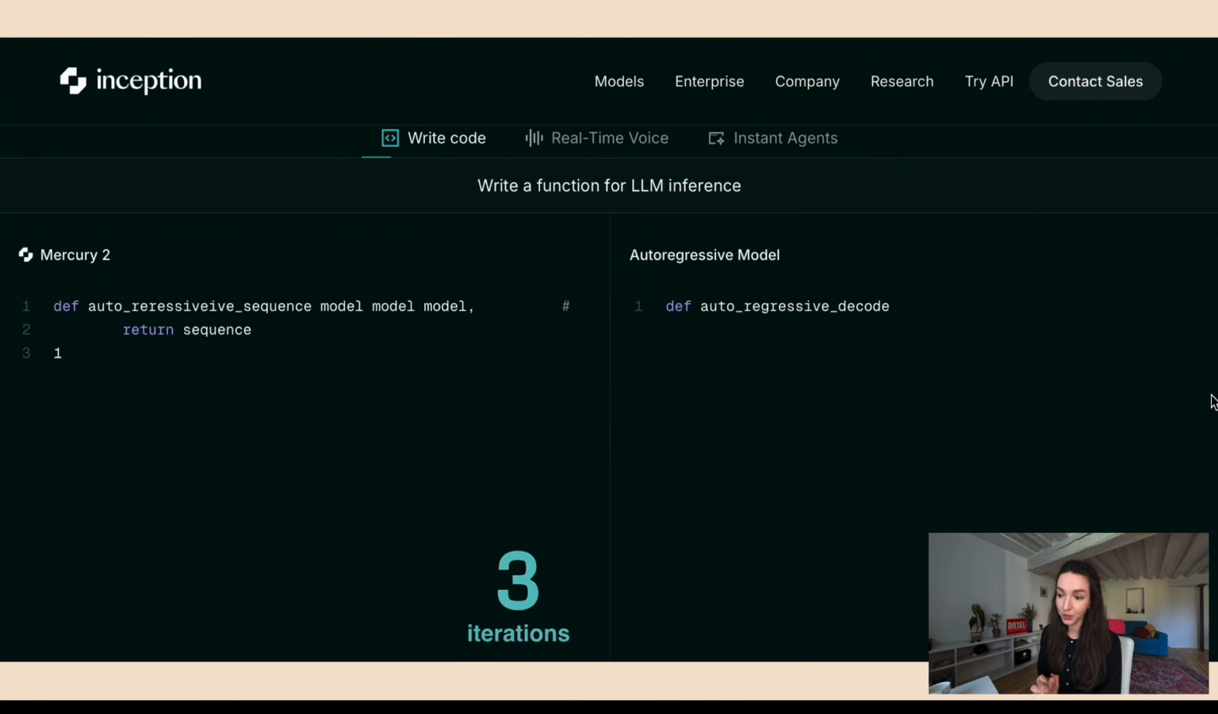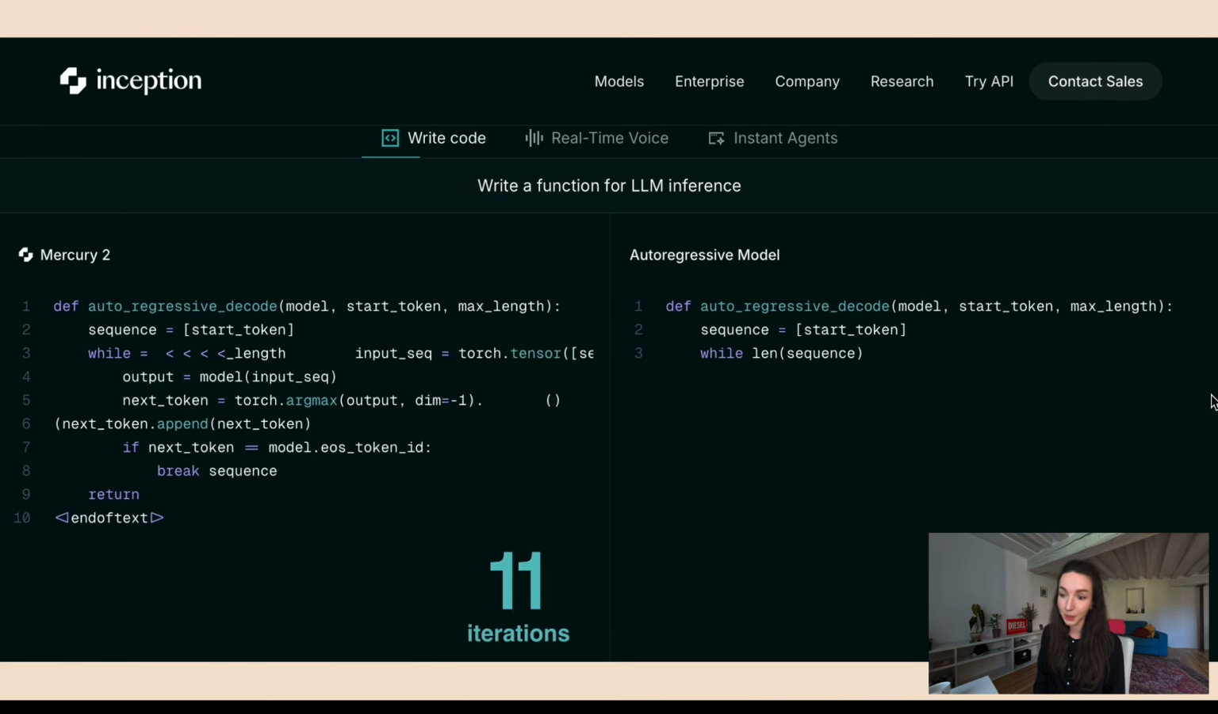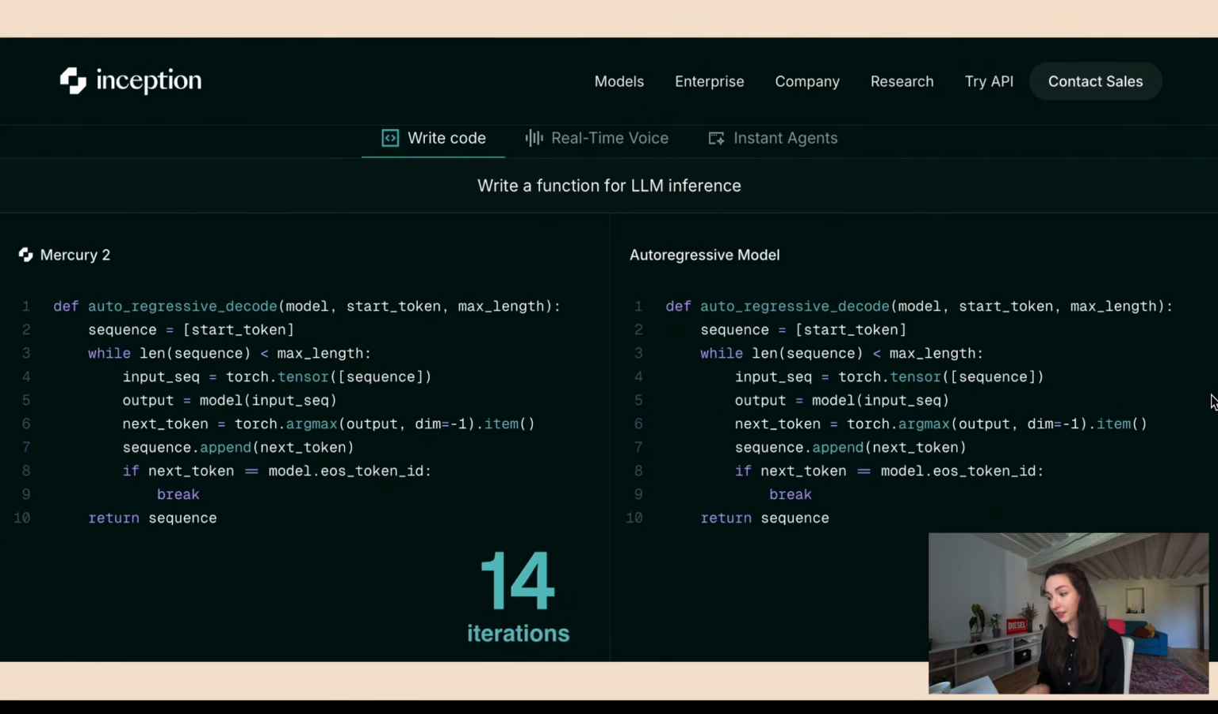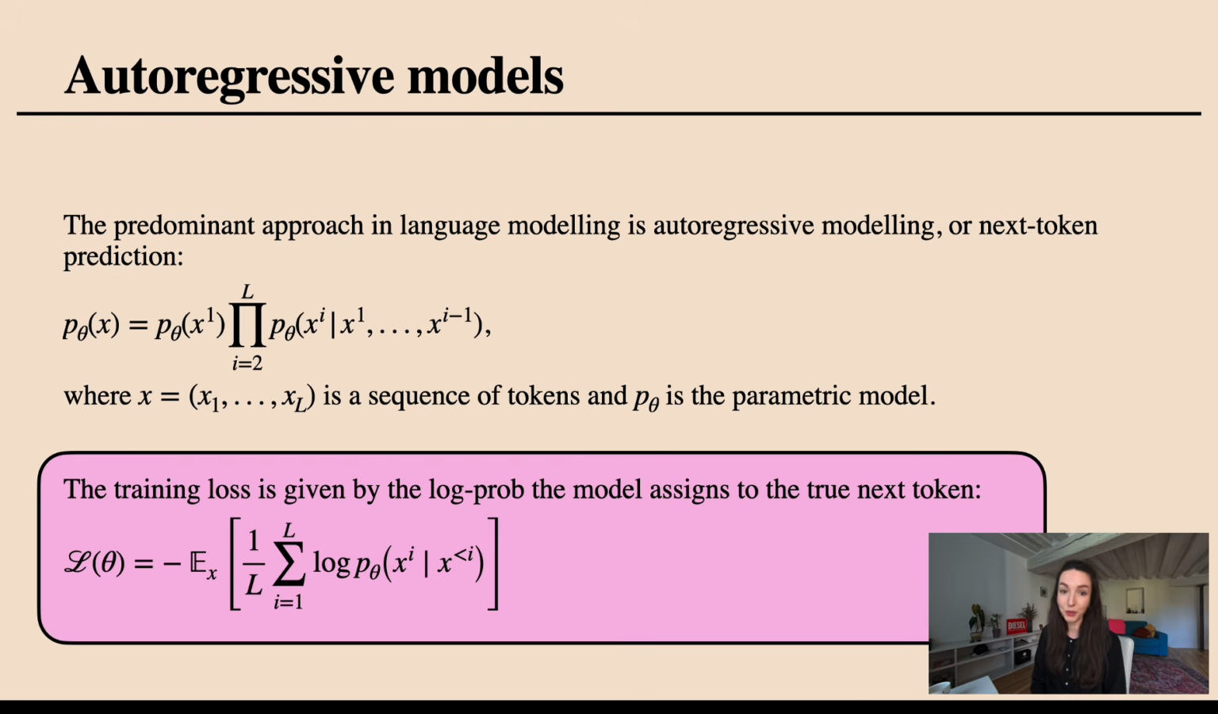And here I'm showing you an example from a company known as Inception that shows that their approach of discrete diffusions can actually beat, in terms of speed and potentially also performance, the regular baseline of autoregressive modeling. Now, before I show you how these discrete diffusions work, a quick recap on autoregressive modeling.